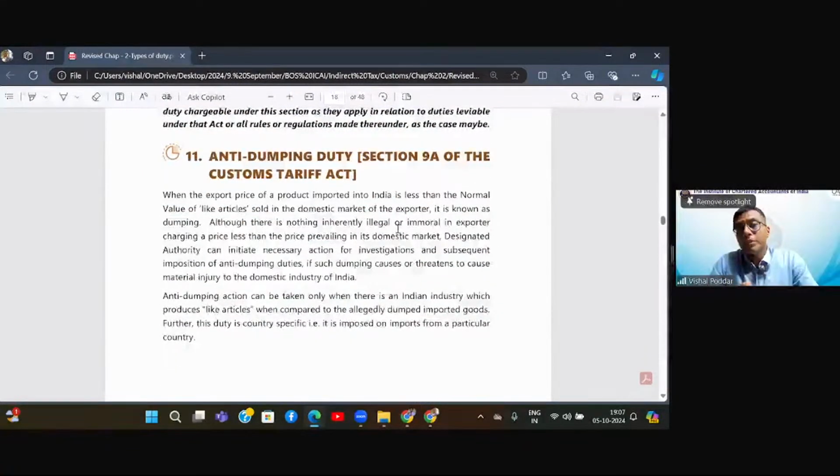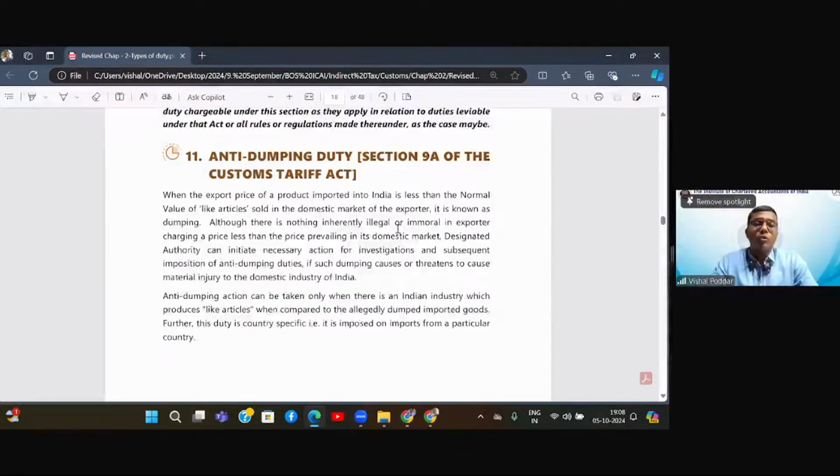Next duty, which seems similar to subsidy but is not the same, is anti-dumping. Now, what is dumping? Dumping is where some businessman intentionally, purposefully lowers his price and sells the goods at this lower price in the market just to gain that penetration pricing benefit. That type of act is called dumping. China is the biggest example of this because they are selling goods at a very low price, but it is not necessary that they are dumping. Why? Because actually Chinese goods are cheap because of their cheaper labor and all other reasons, mass scale production, etc.